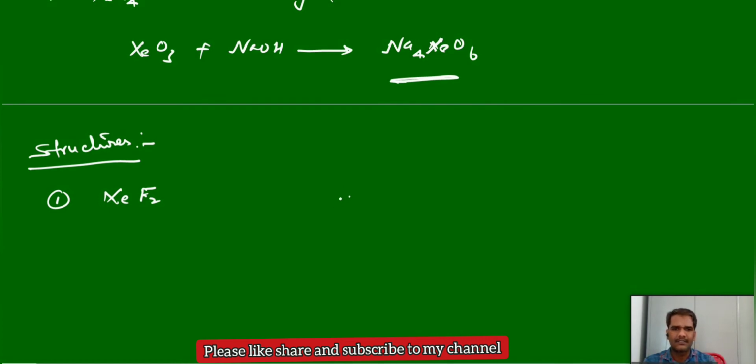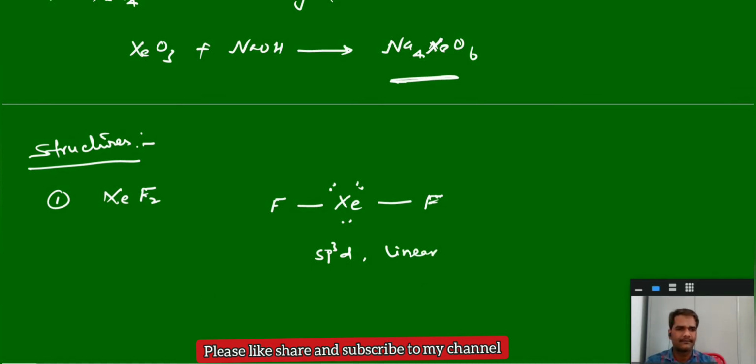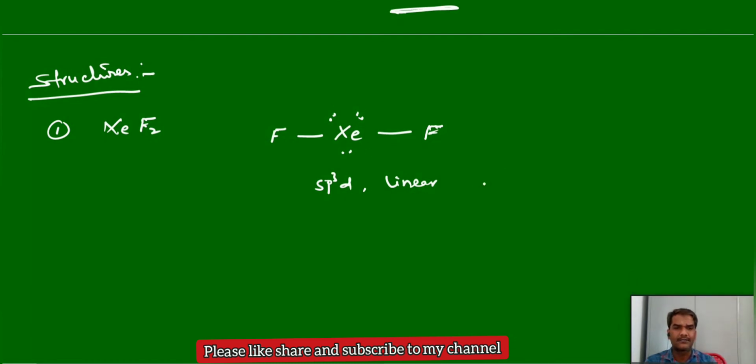How does it look? Here xenon is the central atom with both fluorines terminal. Xenon has 8 valence electrons, 2 in bond formation. Then ultimately the 6 electrons should be present in the form of 3 lone pairs. This is the structure. Now it has 2 sigma bonds and 3 lone pairs, 2 plus 3 is 5. So hence the hybridization is sp3d. Sp3d with 3 lone pairs means linear geometry. It is linear. And for this molecule sometimes they will ask you the dipole moment. The dipole moment is equal to 0.